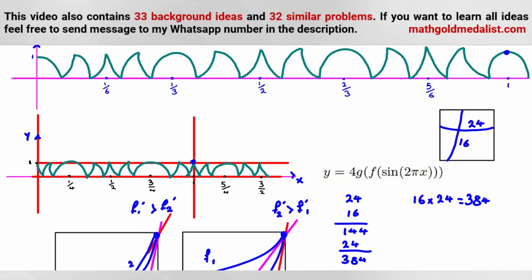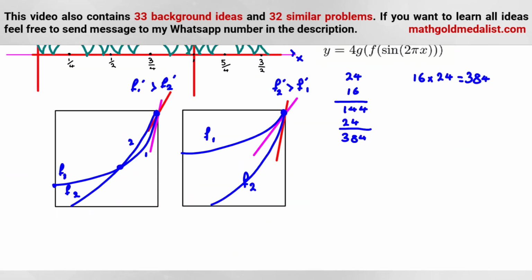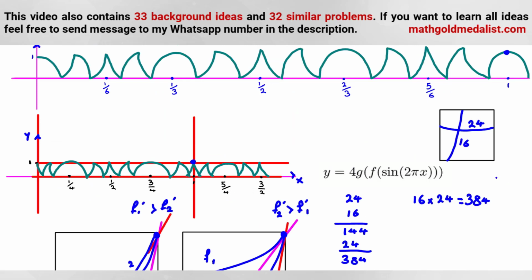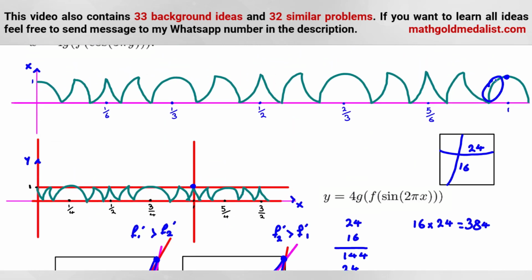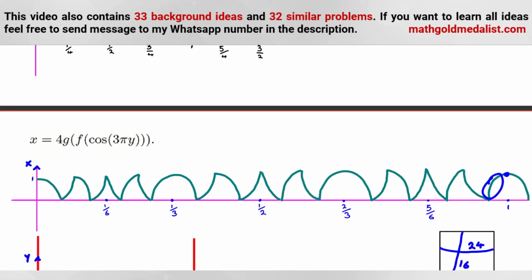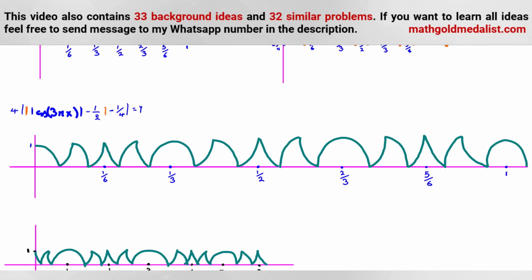So let's see. Because of this one, we should find the equation of this one, and we should also find the equation of this one near 1. So let me erase this one. Okay, so let's try to calculate, for example, these two things. Y is what in terms of x. So for this one, let's calculate the second one first. I consider this one y(x), and at the end I will switch x and y. Okay, I want to calculate this part.